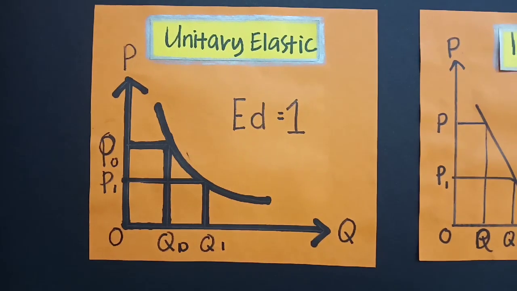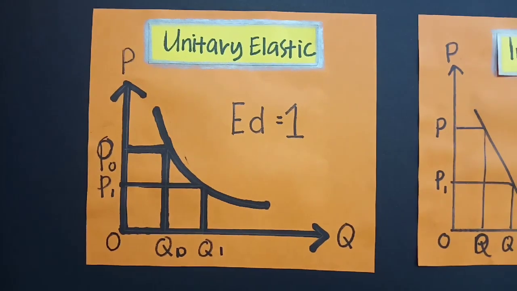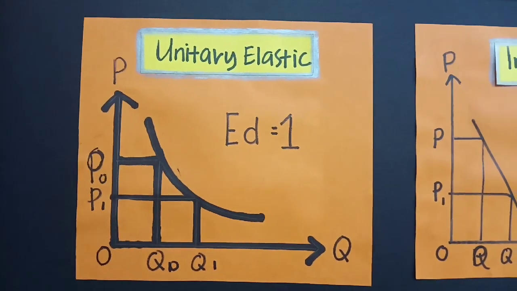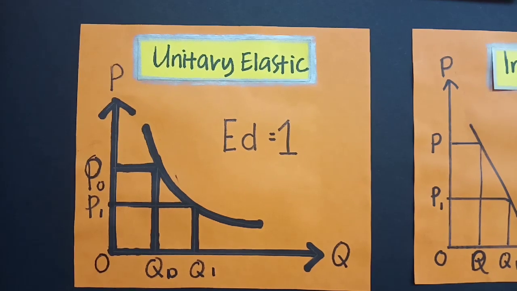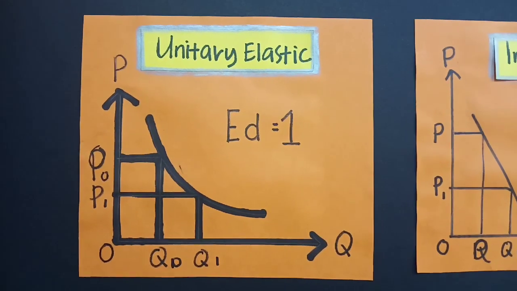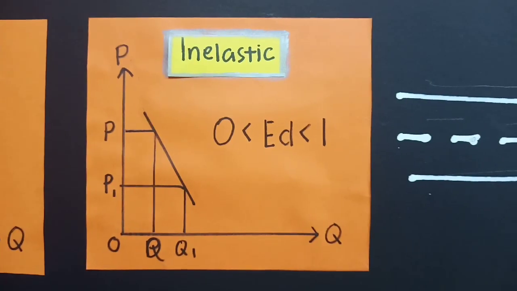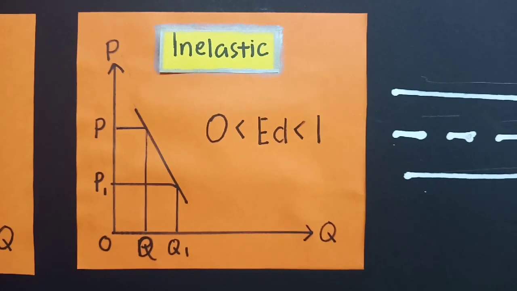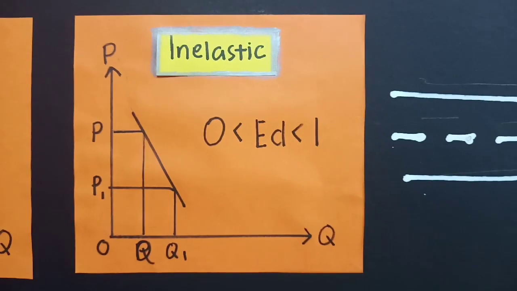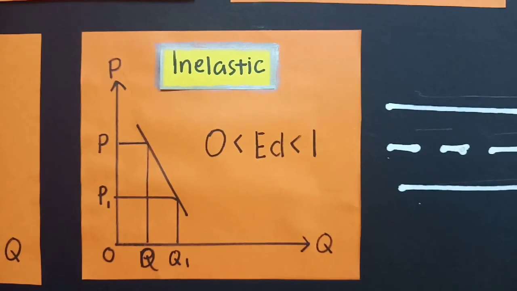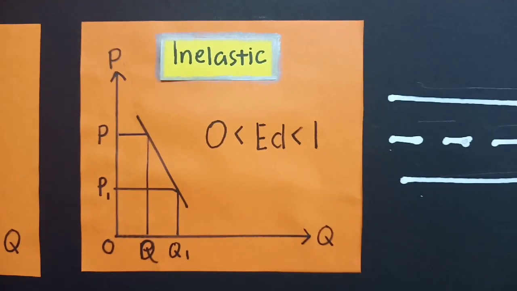The demand is said to be unitary elastic when a given proportionate change in the price level brings about an equal proportionate change in quantity demanded. The numerical value of unitary elastic demand is exactly 1. Under relatively inelastic demand, a given percentage change in price produces a relatively smaller percentage change in quantity demanded. In such a case, elasticity of demand is said to be less than 1.